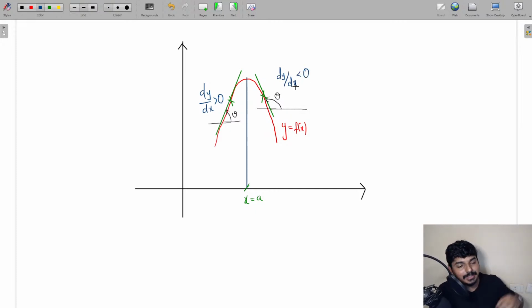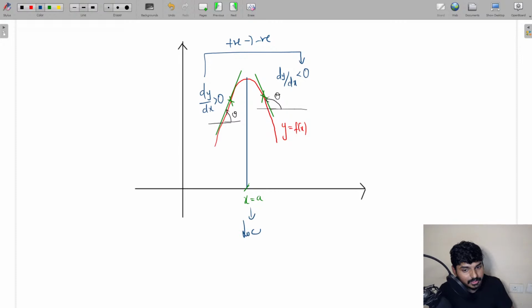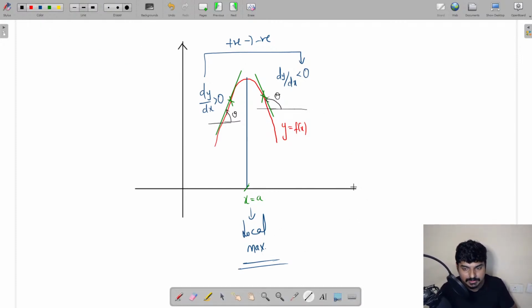So if dy by dx changes the sign from positive to negative around a critical point, remember this everyone, we can say that at that particular critical point you have a local maxima. Similarly, let me go on to another concept, another important point.